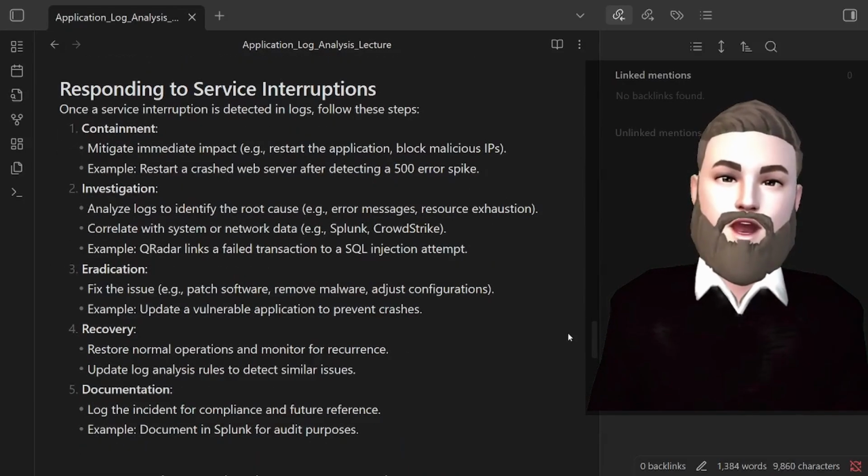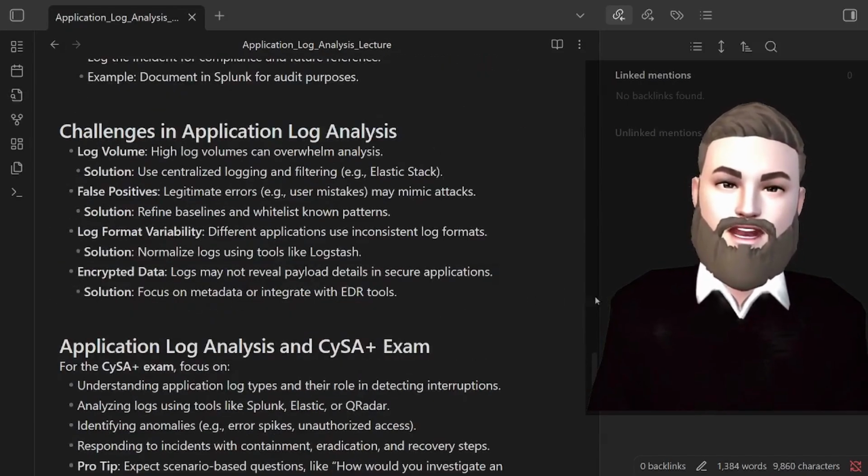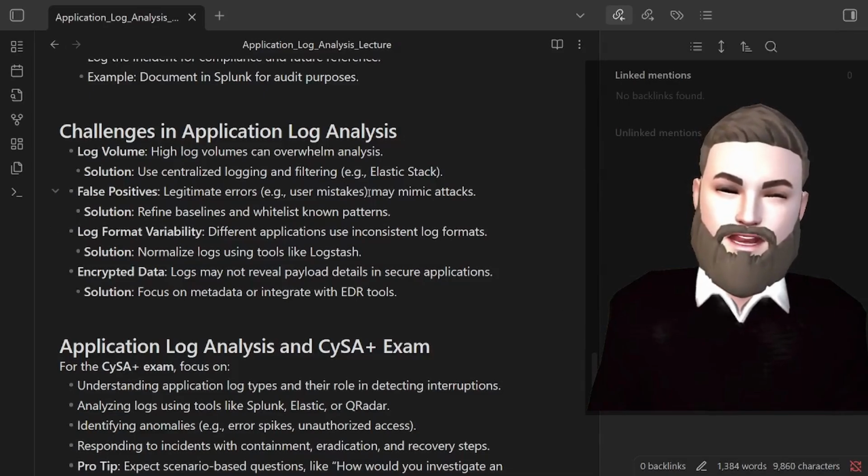So how do we respond to these service interruptions? We contain, we investigate, we eradicate, we recover, and we document. Challenges in application log analysis: log volume, false positives, log format variability, and encrypted data.